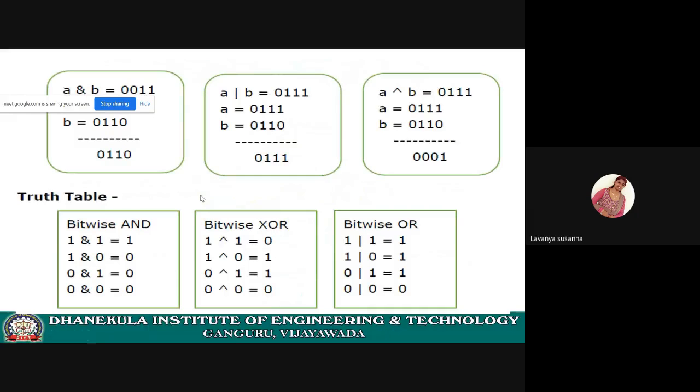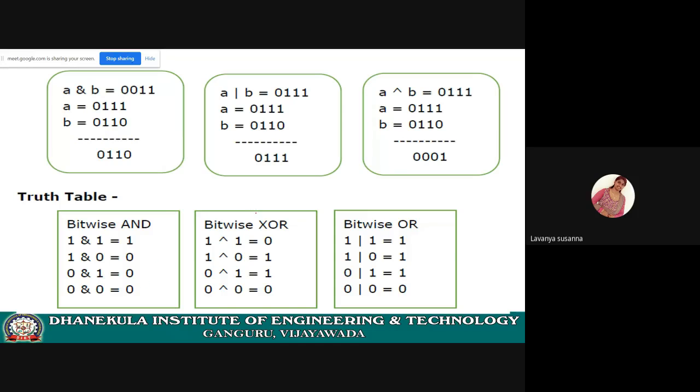See here, first see the truth tables of bitwise AND, bitwise XOR, and bitwise OR, and see the examples. 1 and 1 you will get 1, 1 and 0 you will get 0. If any of the operands is 0 in AND, you will get 0 only.